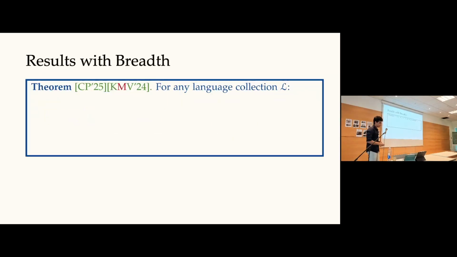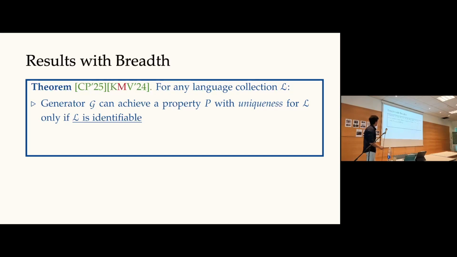Okay. So with that, I'll just give you the result that Grigoris will partially prove, and then sort of hand over to Grigoris. So this is the theorem in a couple of parallel papers. For any language collection L, suppose you have a property that has uniqueness, then you can achieve this property only if the collection is identifiable. Okay?